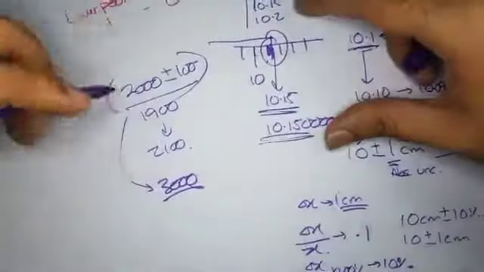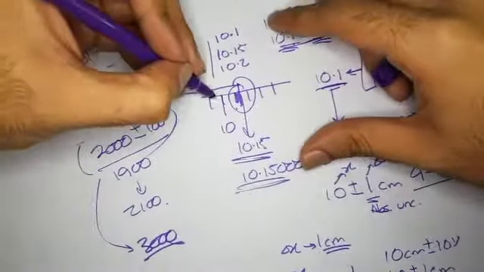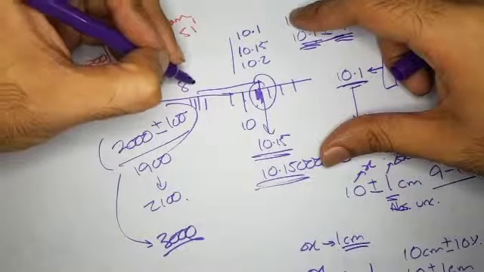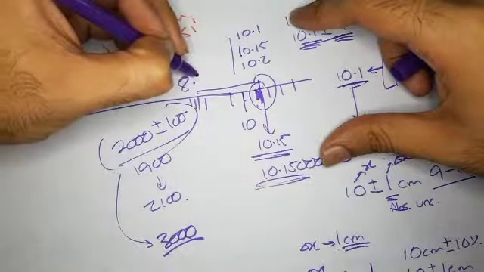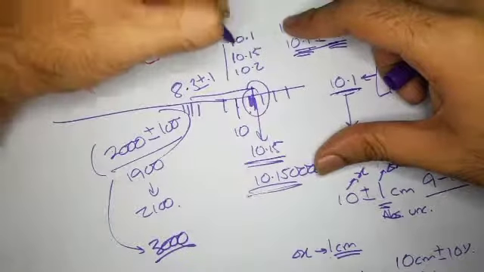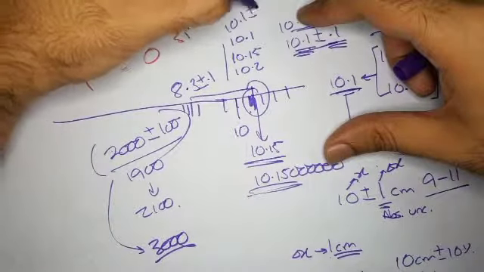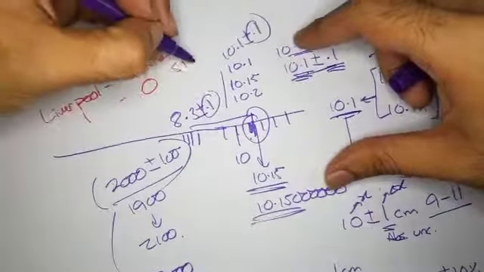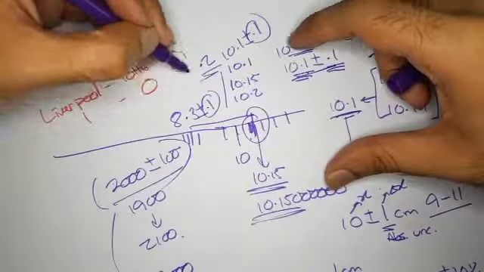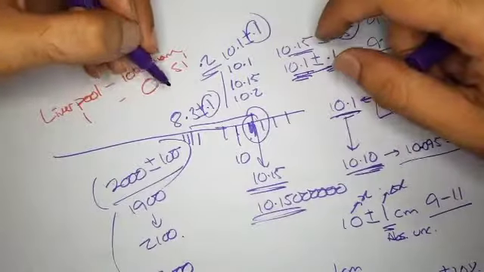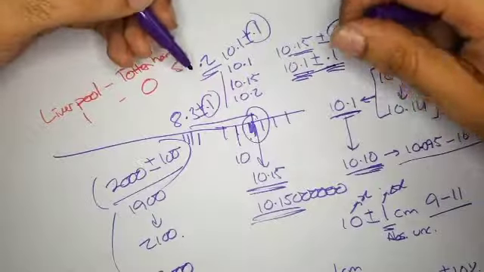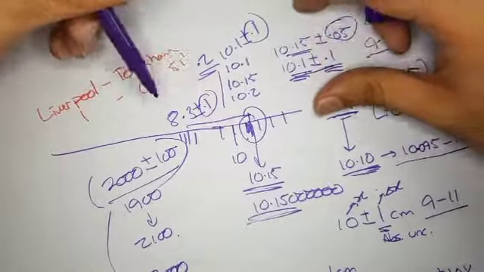And always, whenever it's a device which takes 2 readings, for example, if this is a scale, obviously it's taking another reading here. So say if it's 8.3 plus minus 0.1, and this is 10.1 plus minus 0.1, the uncertainty in this is going to be 0.1 plus 0.1, which is 0.2, right? So it's 10.1 minus 8.3, and then you get your answer 1.8 plus minus 0.2. So yes, these are the basic concepts of uncertainty.